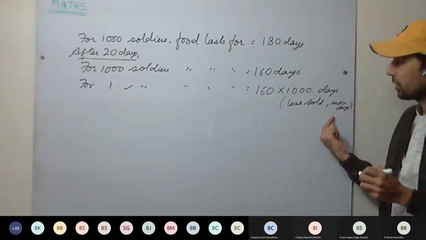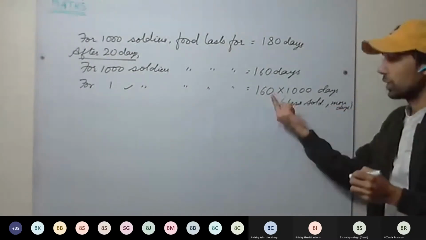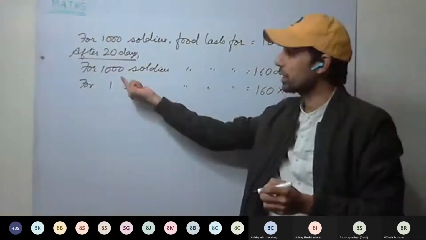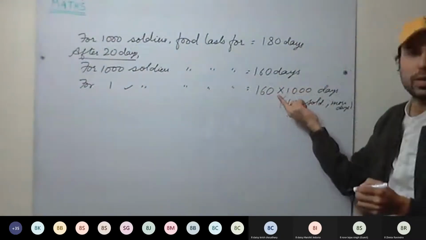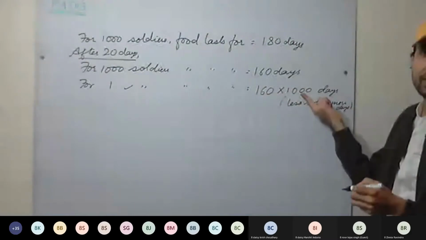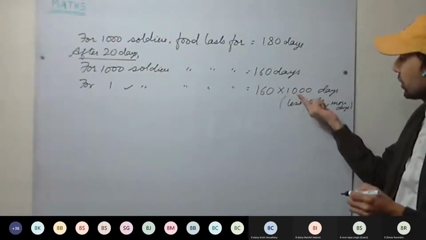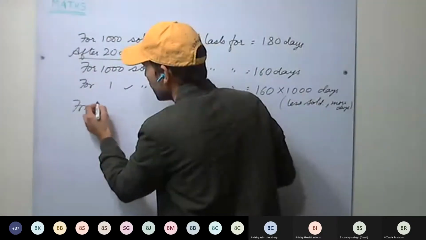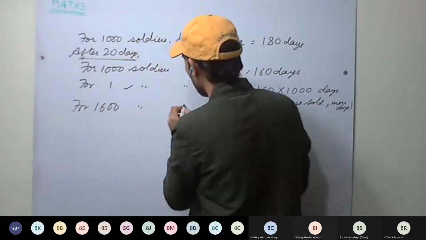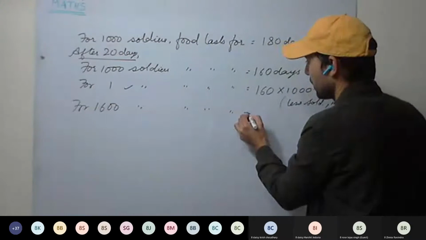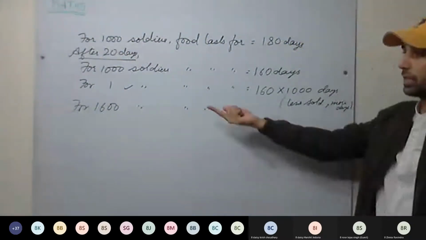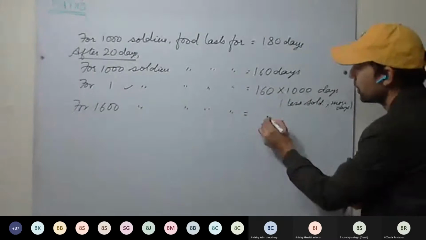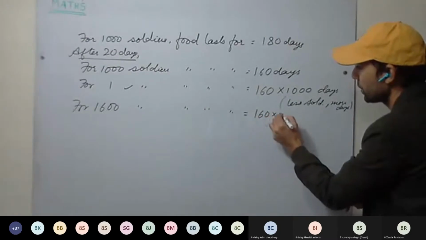Inverse variation is there in direct proportion. So 160 into 1,000. Why have we multiplied? Because soldiers have decreased, it means food will last for more number of days. Therefore, we have to multiply. These are the number of days it will last for one soldier. Now for 1,600 soldiers, how many days will it last? Soldiers have increased, it means food will last for less number of days. So 160 into 1,000.